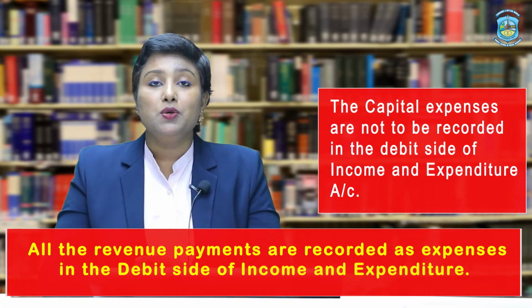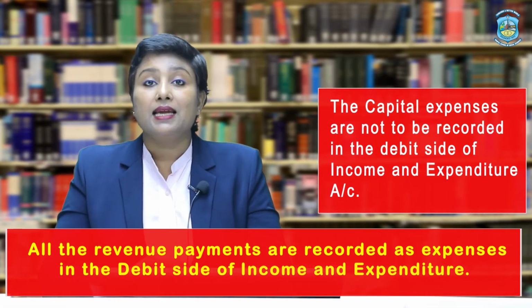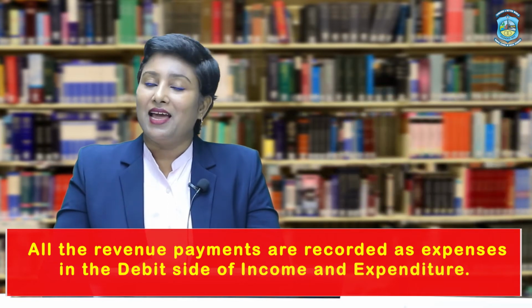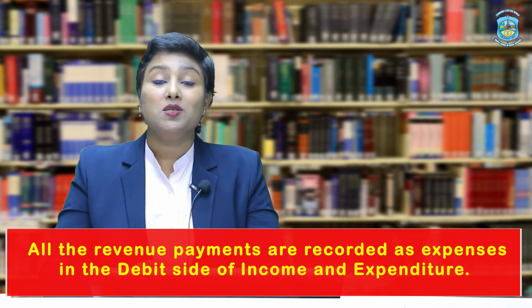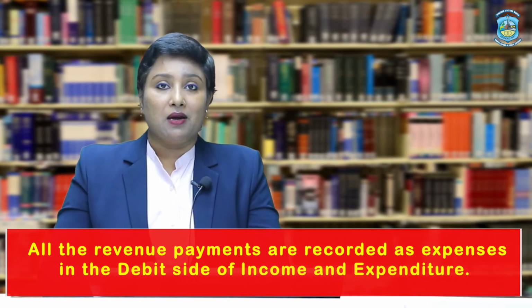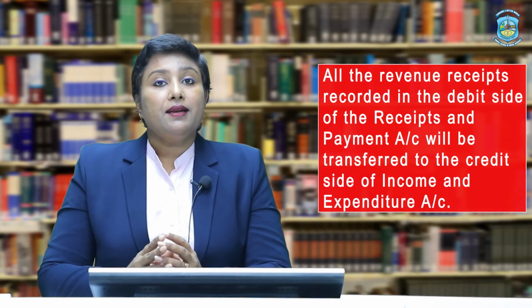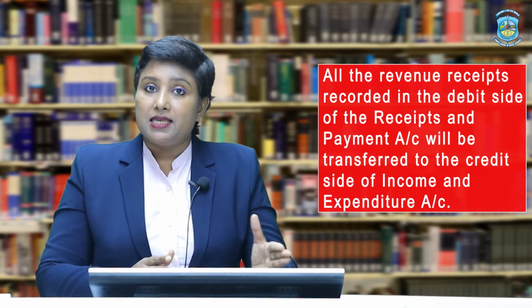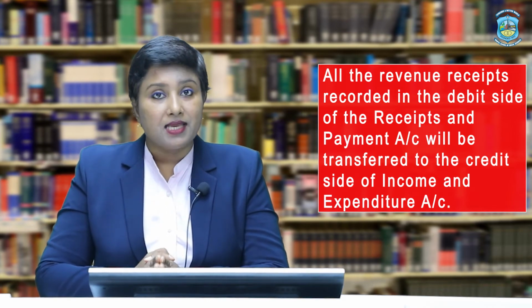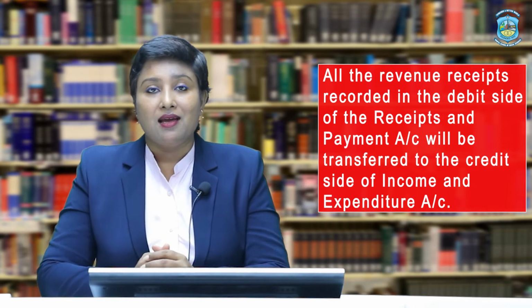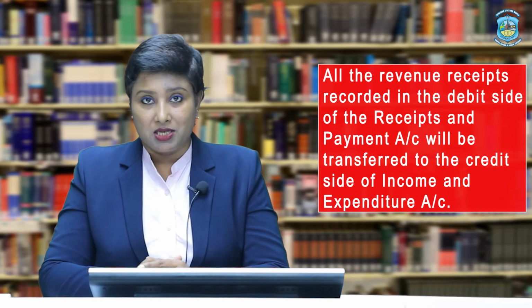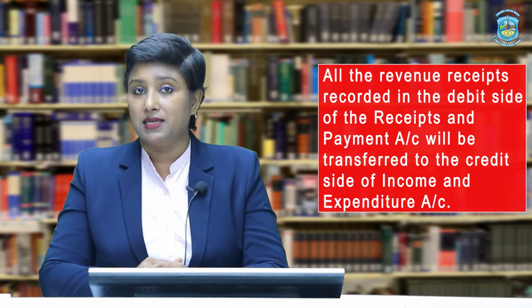But mind you, you should never take the capital expenses to the debit side of the income and expenditure account. We had very clearly discussed what the capital expenses are in our previous part. Now talking about the incomes: all the revenue receipts recorded in the debit side of the receipts and payment account, I am telling you again, are directly taken to the credit side of the income and expenditure account, being the income of the current year.